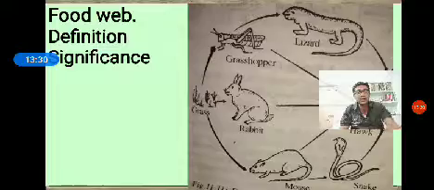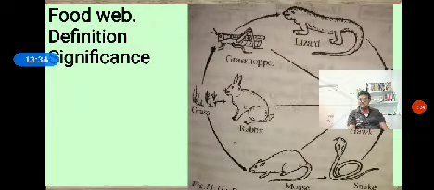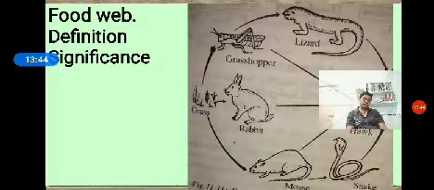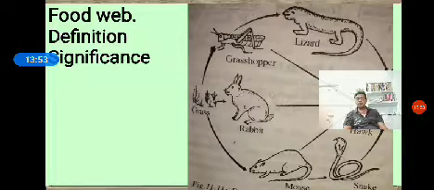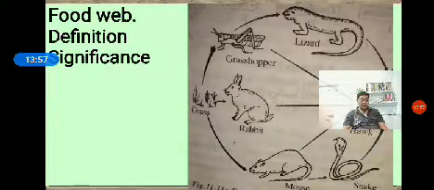Now we are moving to the next one called the food web. Food web means the complex interconnecting network of several food chains in an ecosystem is called a food web.